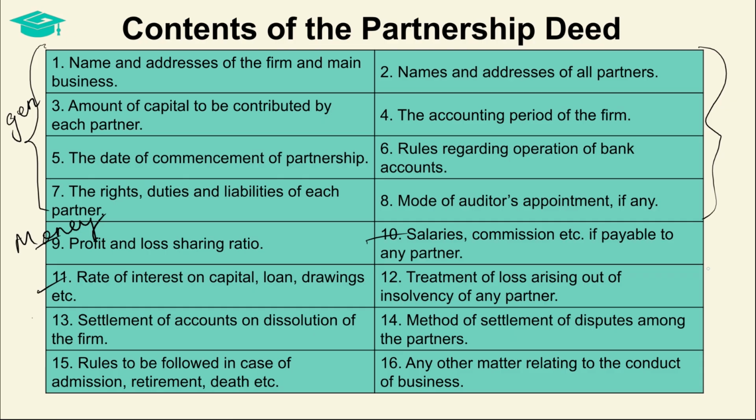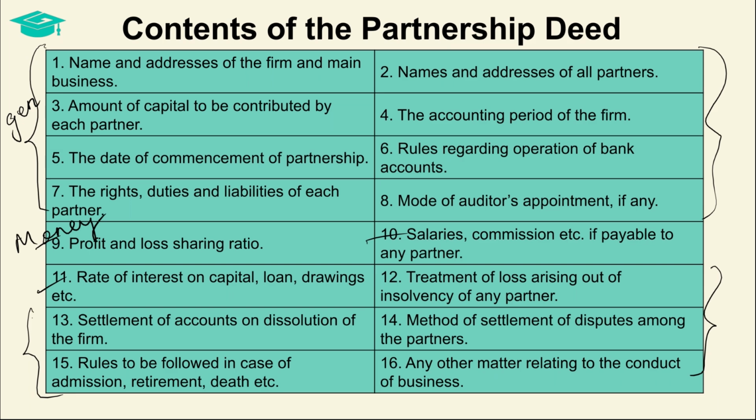The next category are points 12 to 15. This category we can say are all contingent items. These may or may not happen, but the partners agree to certain rules at the beginning so that there are no disputes later on. These are treatment of losses on any partner being adjudged as insolvent, method of settlement of accounts in case of dissolution of the firm, method of settlement in case of disputes among the partners, and rules to be followed in case of reconstitution of the firm. So these situations may or may not arise, but the partners are deciding and agreeing in advance as to how to deal in case of such situations.